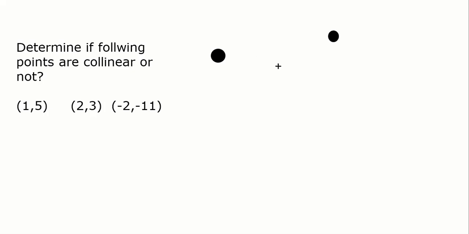If my third point is here, it's not collinear. But the moment the third point comes in the line, it's collinear. So collinear means the points are in a straight line. The question here is to determine if the following points are collinear or not.